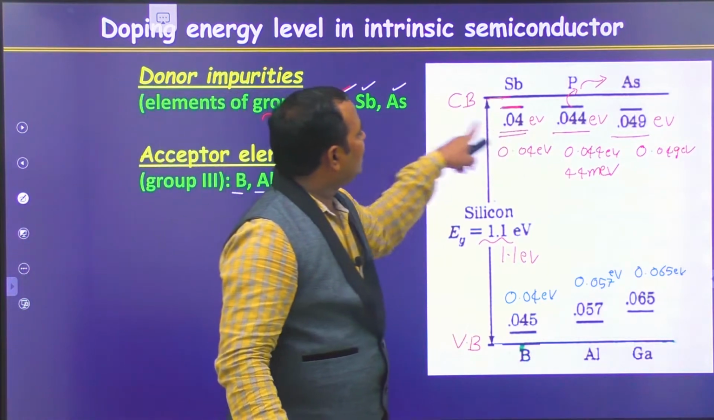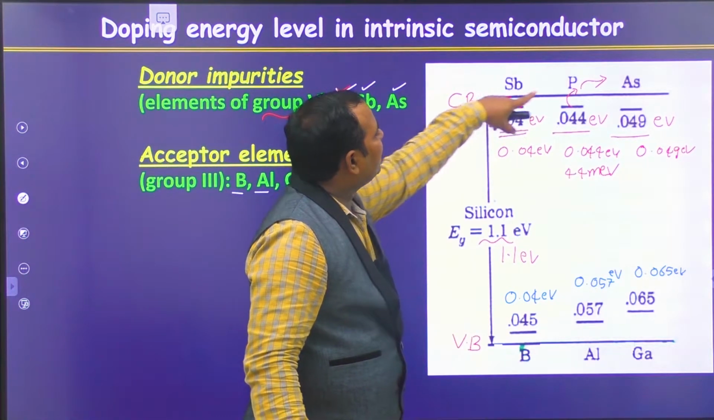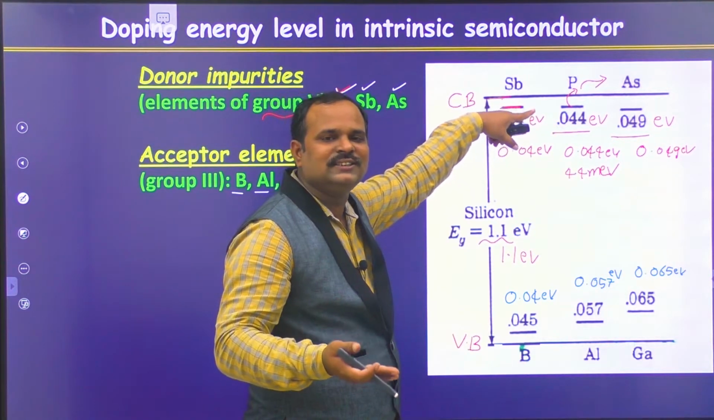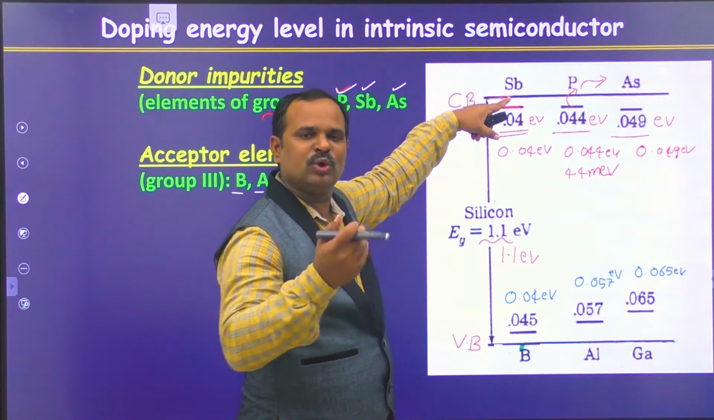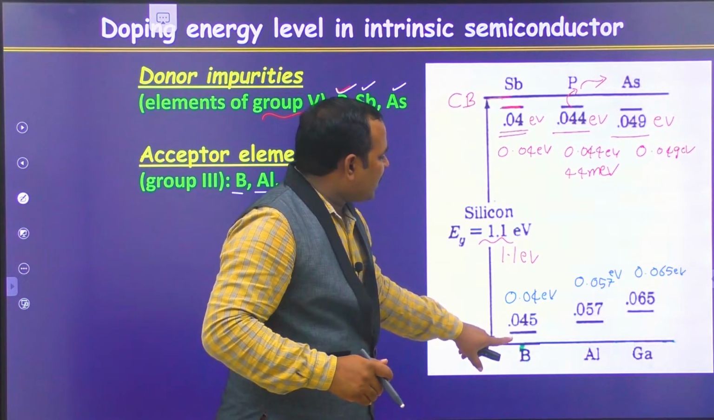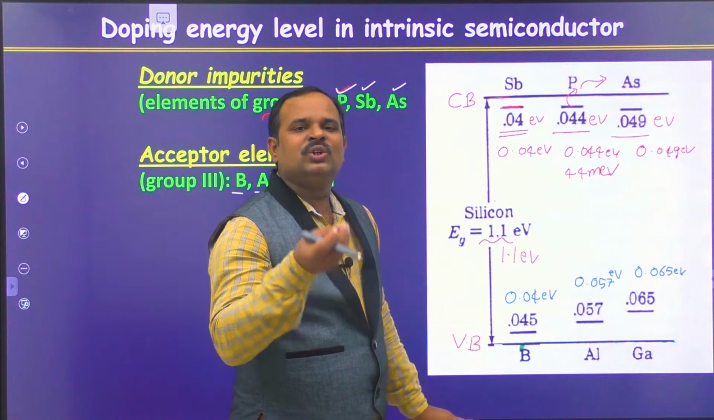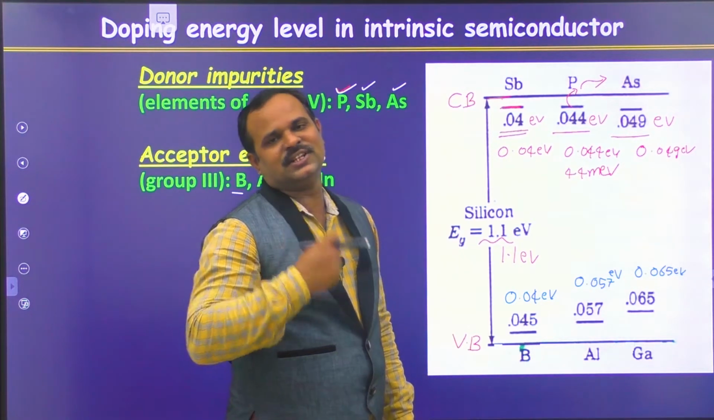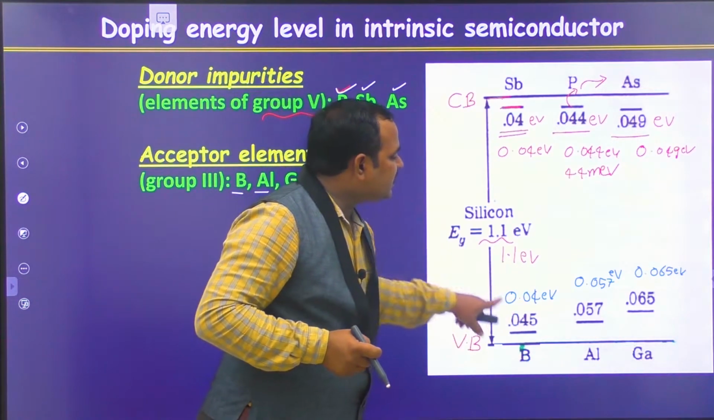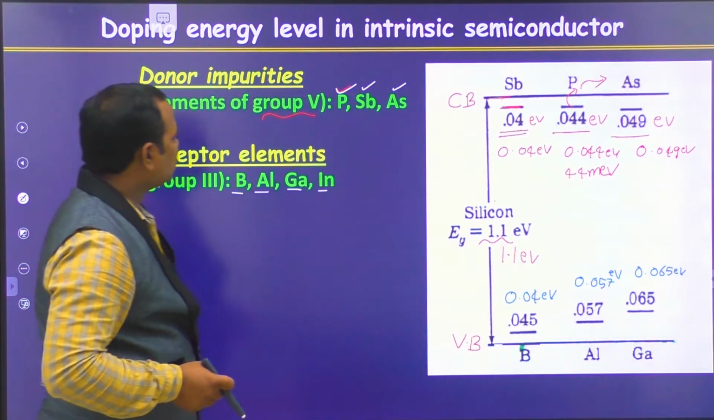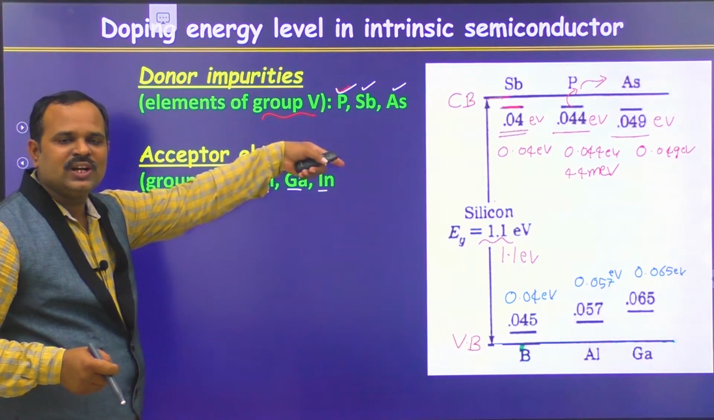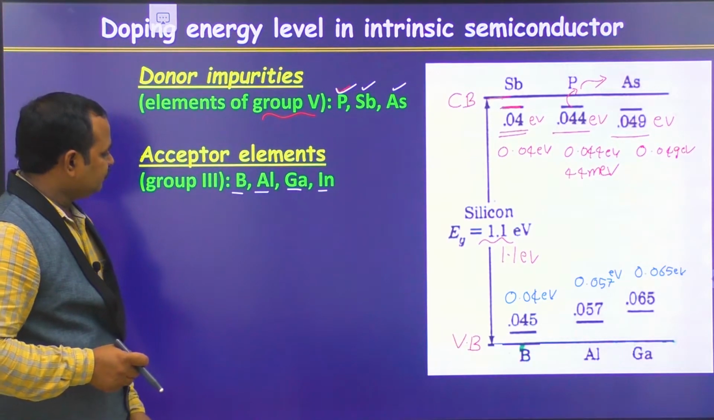If you see here, out of all these, antimony and phosphorus are the most suitable elements to easily excite electrons into the conduction band in the case of donors. In the case of acceptors, boron is the easiest to get holes into the valence band of silicon because the ionization energy is very small. So this is how we get donor and acceptor energy levels in the silicon matrix.